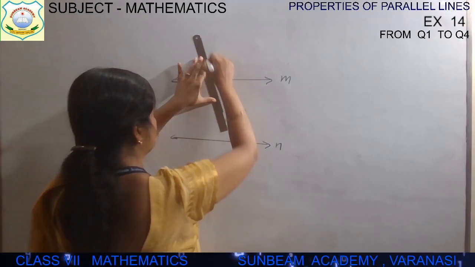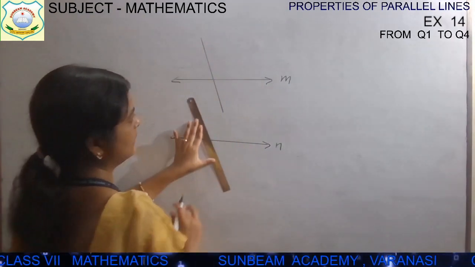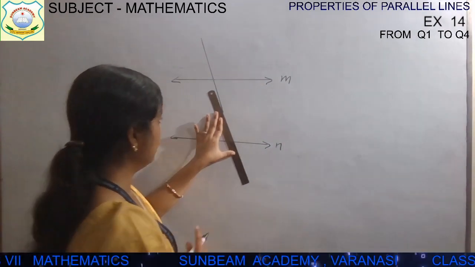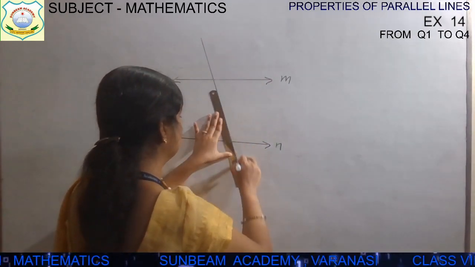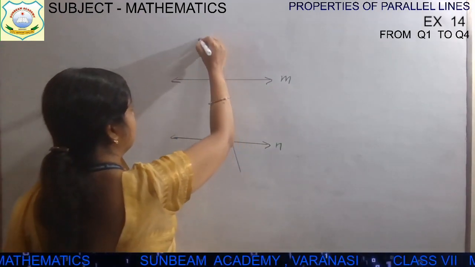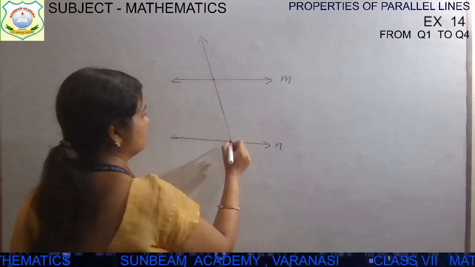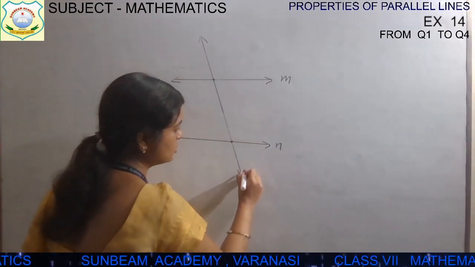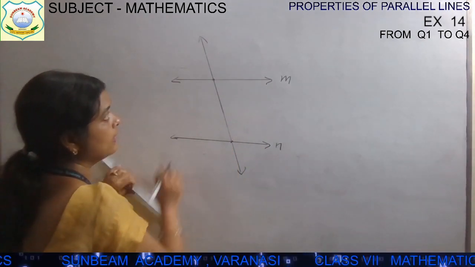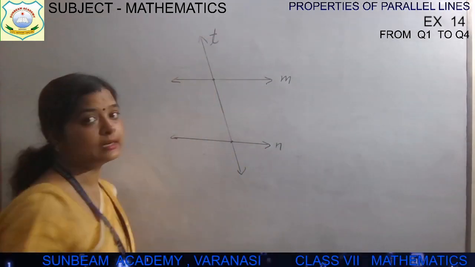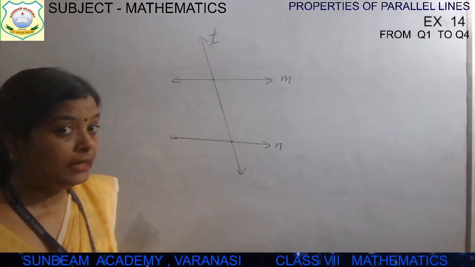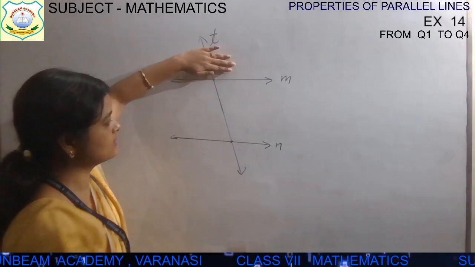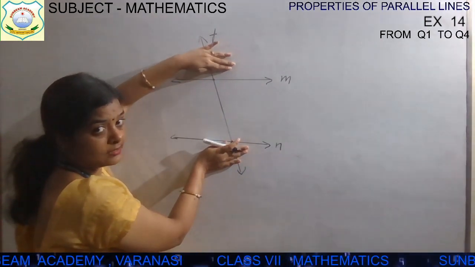This is a transversal line. Till now it is not a transversal line because it is not intersecting two lines. Now if I extend it, let's see, this line is intersecting two lines, line M and N, at two distinct points. That's why now this line is called a transversal line. And now, interior angles on the same side of transversal, children. What are interior angles? Which lie inside these two lines?